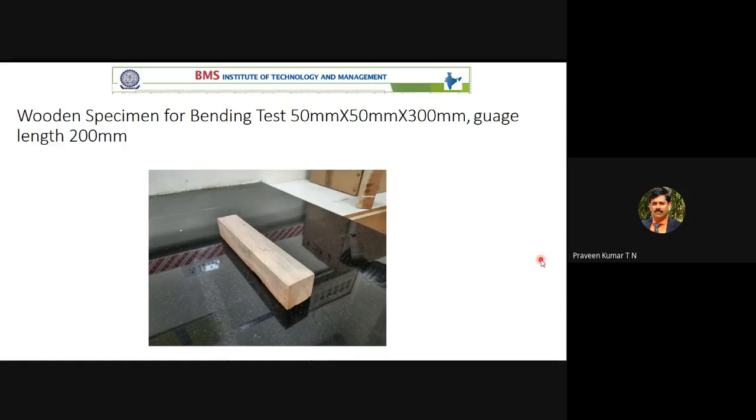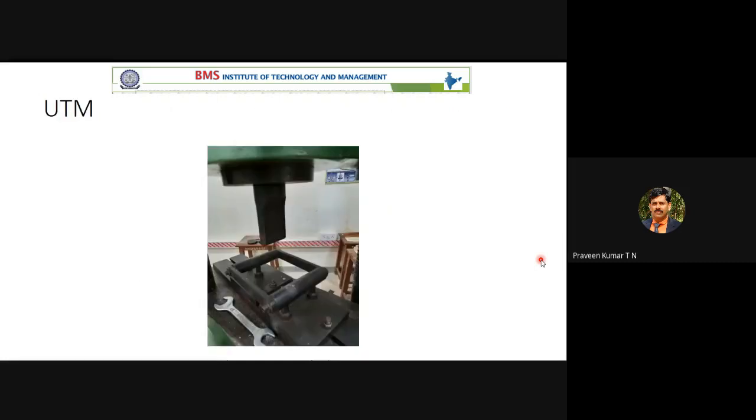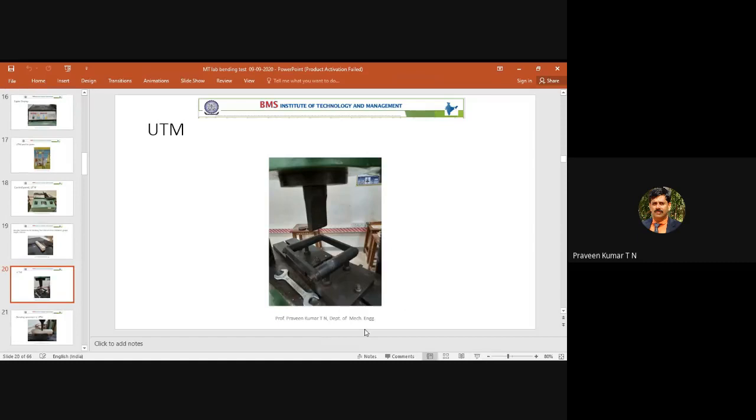Is this PPT visible now? Yes or no? At least you can put it in the chat box. It's visible, sir. Okay. In the previous five minutes, before the power went, I was explaining, but I came to know that our system restarted. That time only I came to know that power was gone. Once power is gone, we don't get internet, so once again you have to reconnect it.